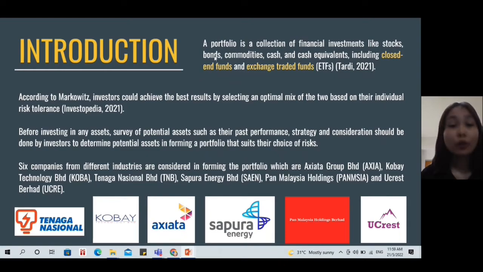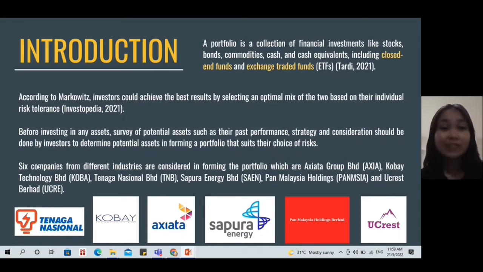Generally, we know that a portfolio is a collection of financial investments like stock, bonds, commodities, cash, and cash equivalent, including closed-end funds and exchange-traded fund. Before investing in any assets, for sure, we need to make some survey, strategy, and consideration to determine the potential assets in forming a portfolio that suits our choice of risk.